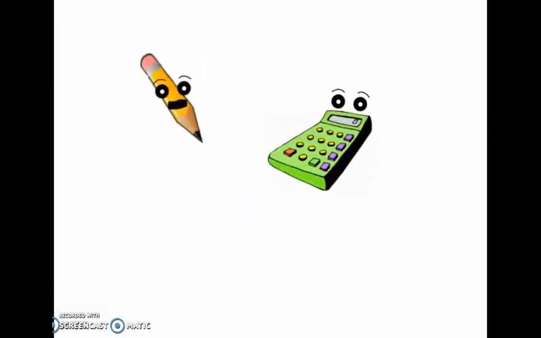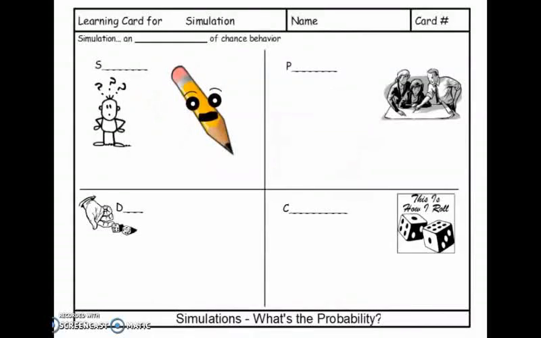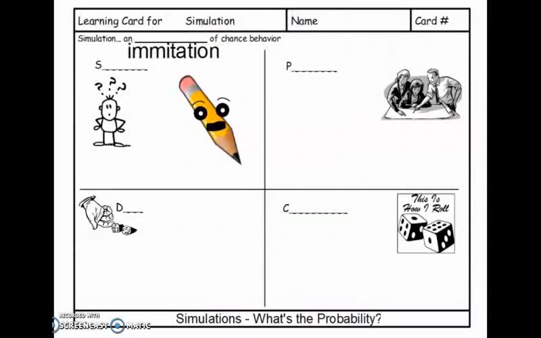Alrighty, let's see. Here's an overview of the simulation process. Simulations are a way to model random behavior and estimate probabilities. They're an imitation of chance behavior.